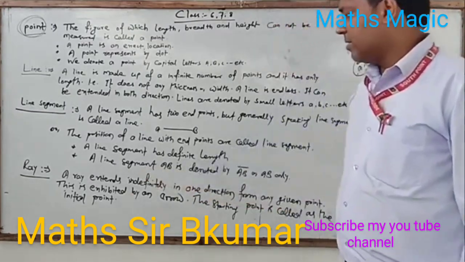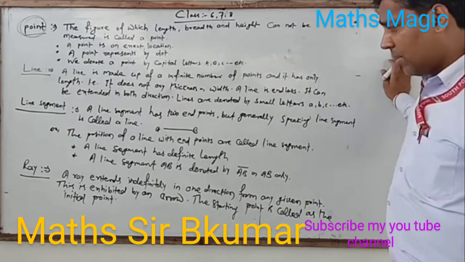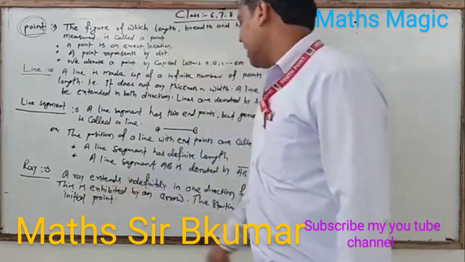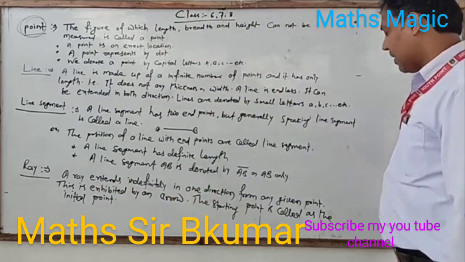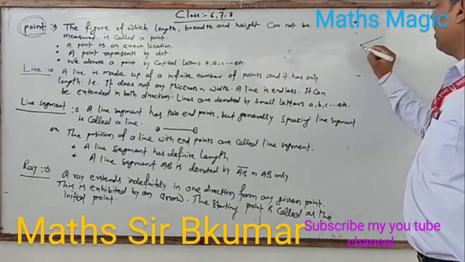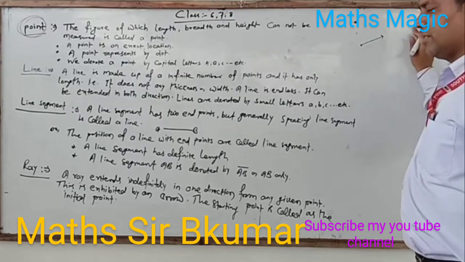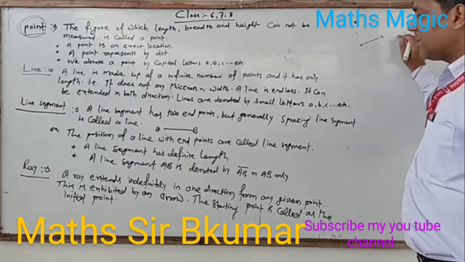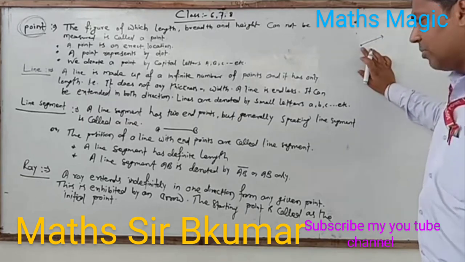Now, rays. A ray extends indefinitely in one direction from any given point. By the way, this is a ray. There is one end point and a direction is given. That means in the other direction it is endless, and this is the initial point.